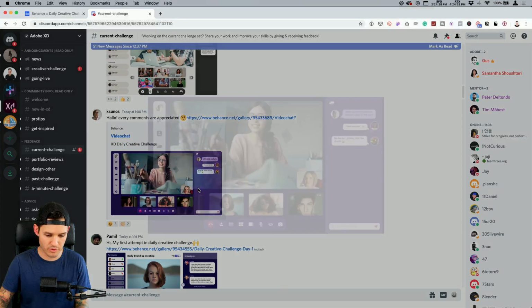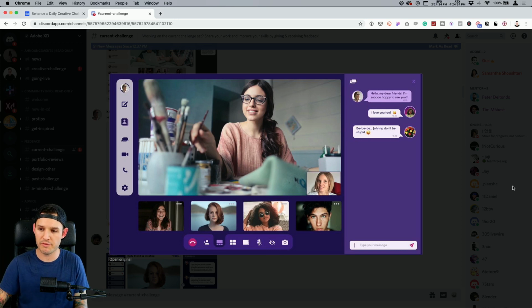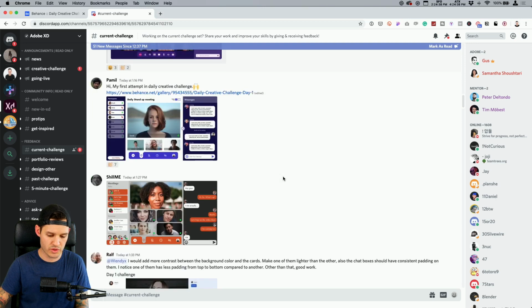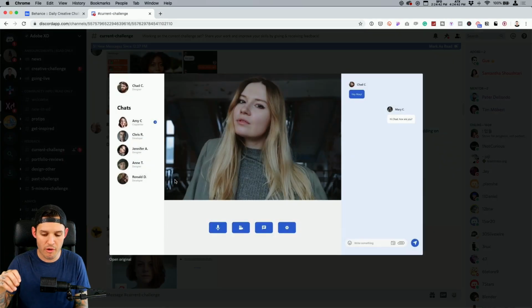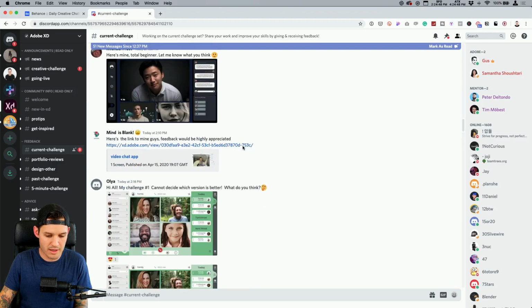I want to see another colorful one. Here's a purple one, kind of pops. I think purple's a tough color to play with, but a fun color to play with for sure. I like that one. That one's submitted by K Sunos. All right, what else we got? Another real chill one, by Ralph. Another really chill, kind of chilled out, subdued, subtle version of it. That's a really, really nice way to go.